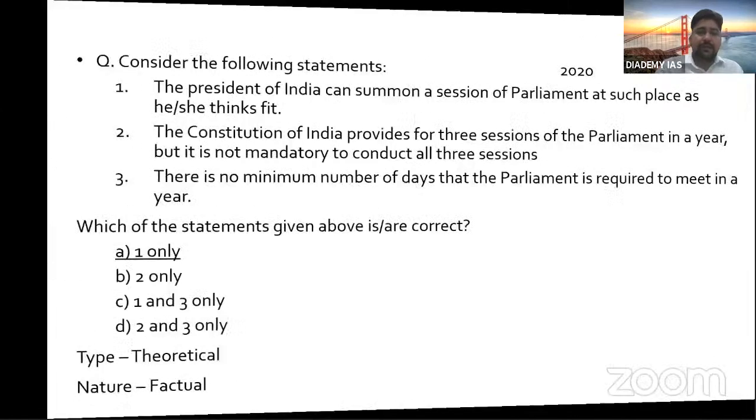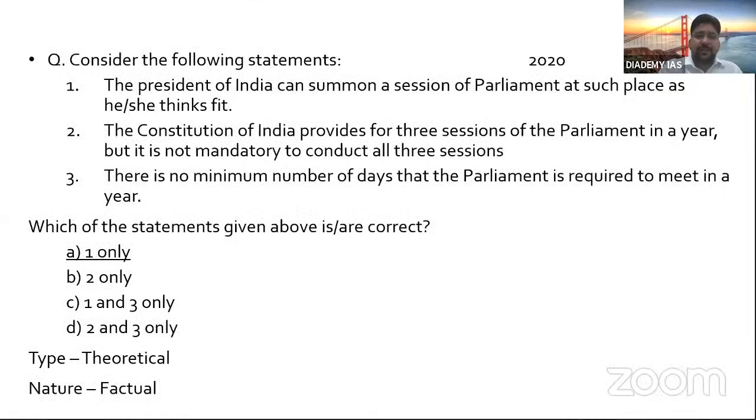Then another question: consider the following statements. The President of India can summon a session of Parliament at such place as she thinks fit. The Constitution of India provides for 3 sessions of Parliament in a year, but it is not mandatory to conduct all 3 sessions. There is no minimum number of days that Parliament is required to meet in a year. As I discussed earlier, nothing is mentioned in our Constitution that a minimum number of days should be there. So this statement becomes wrong.